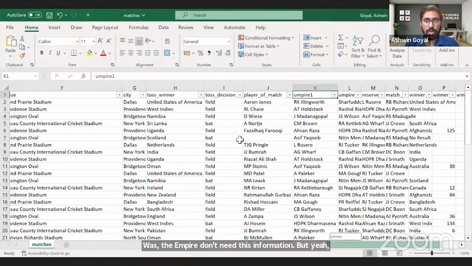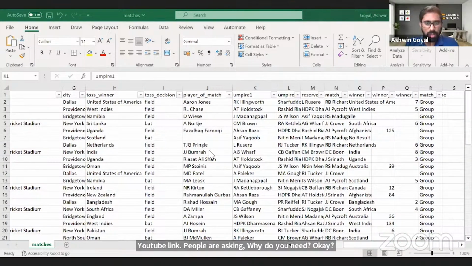This data is, by the way, coming from CricBuzz. But this data set link, if you're asking, so that is CricBuzz. I got this data from a website called CricBuzz, right? But I'll share it later, maybe, the data set.